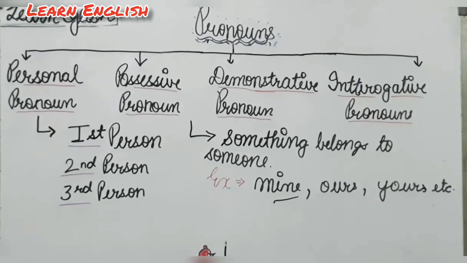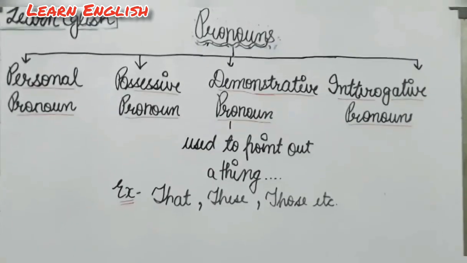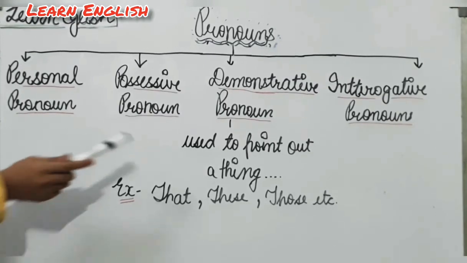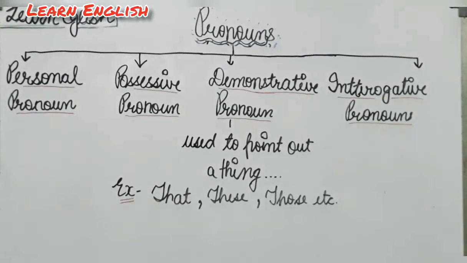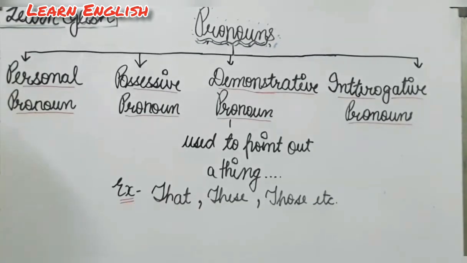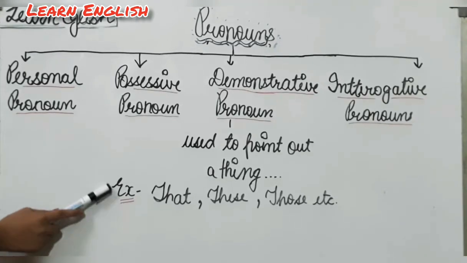Okay. Now the next one is demonstrative pronoun. So demonstrative pronouns are the pronouns that are used to point out objects, to point out a thing or an object. Some examples of demonstrative pronouns are that, these, those, and this. So these are some examples of demonstrative pronouns.